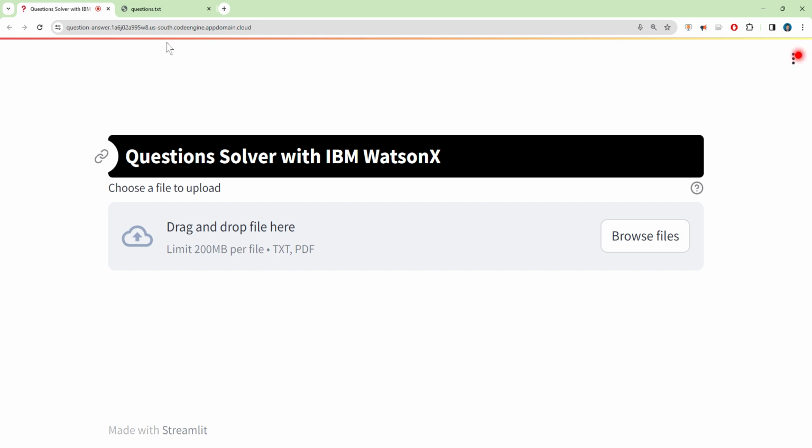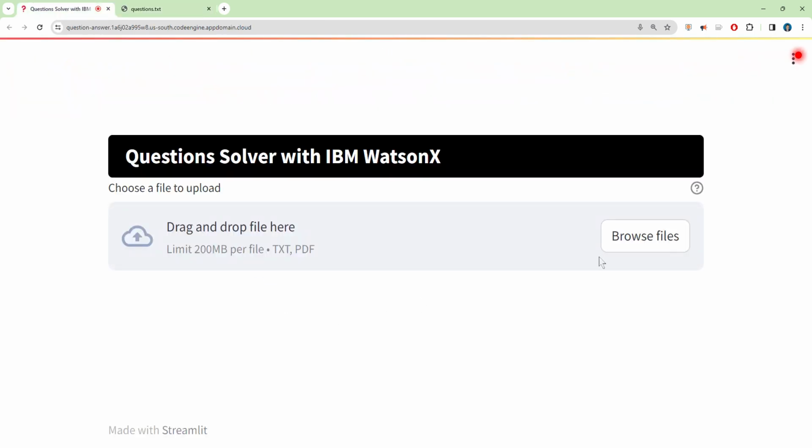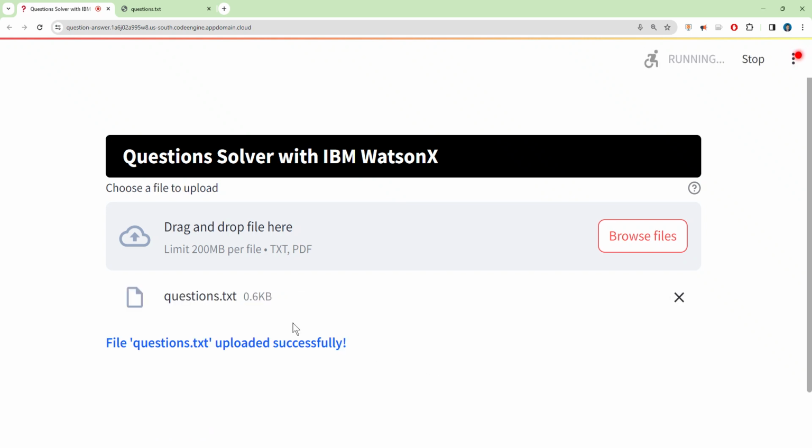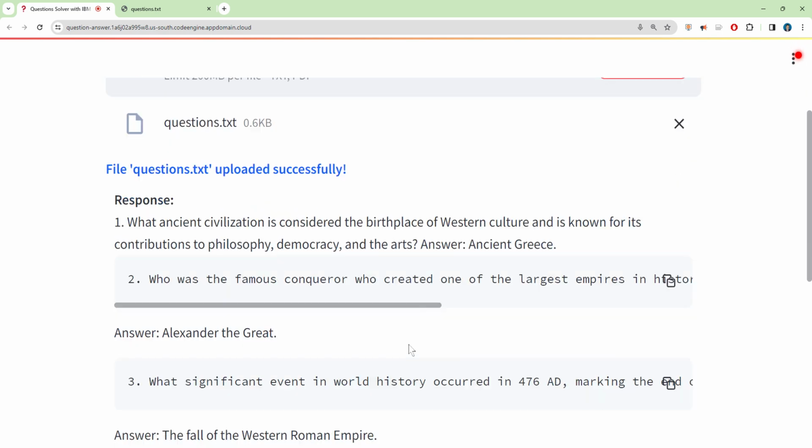First, what we have to do is generate a file that contains a list of questions that you want to solve. Then you choose those questions that you have, and later you wait while the program connects to WatsonX, and later on it will solve the questions and print them.